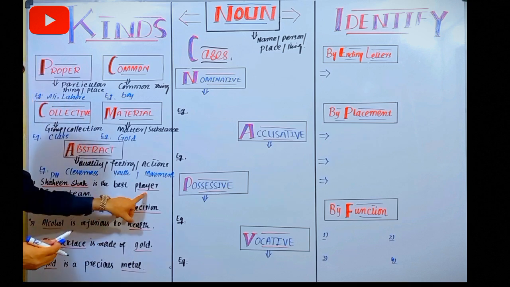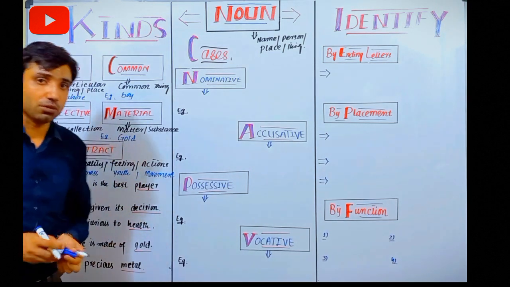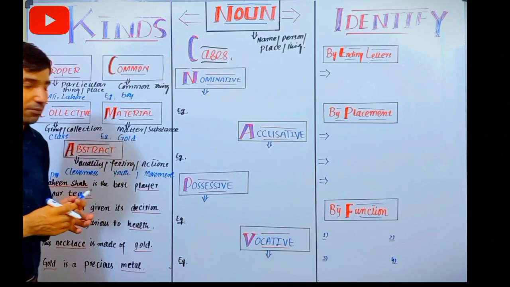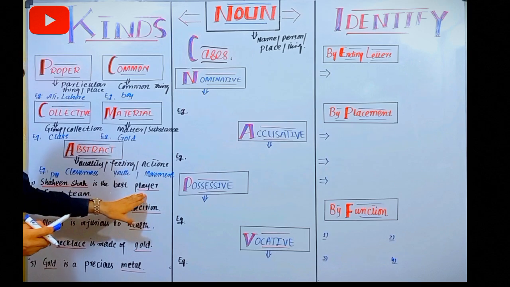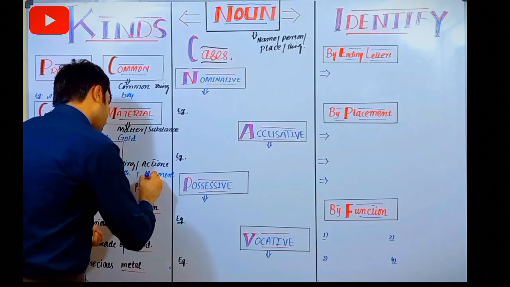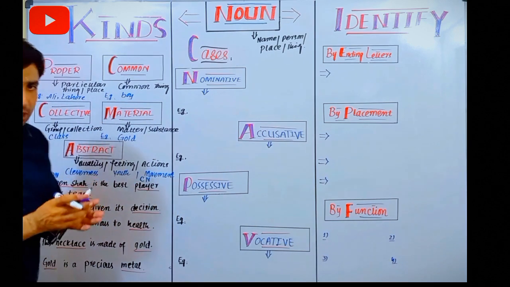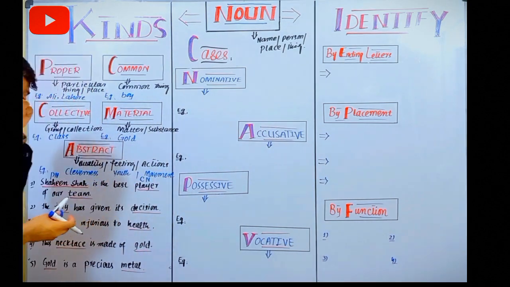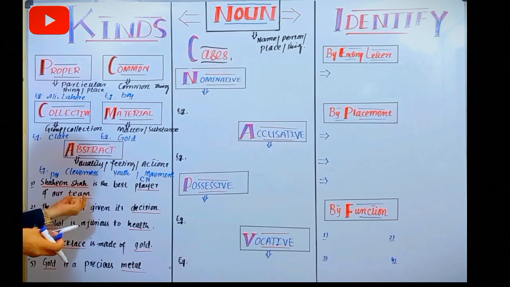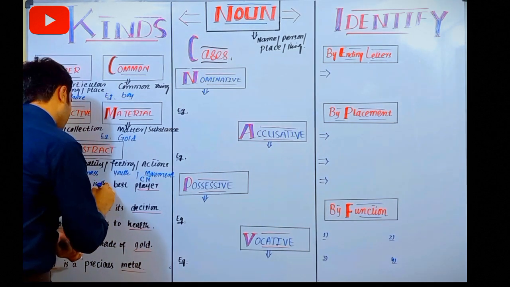Next is player. Player is a common noun. For instance, in a team 11 players are playing, so you can simply say that player is good, but you didn't tell us the specific name of a person. So in this case we can say player is a common noun. We can write here CN. And team: in a team 11 players are playing, so we can say that this is a group of people playing and we simply categorize them in one term, that is team. So this is a collective noun. CN, collective noun.